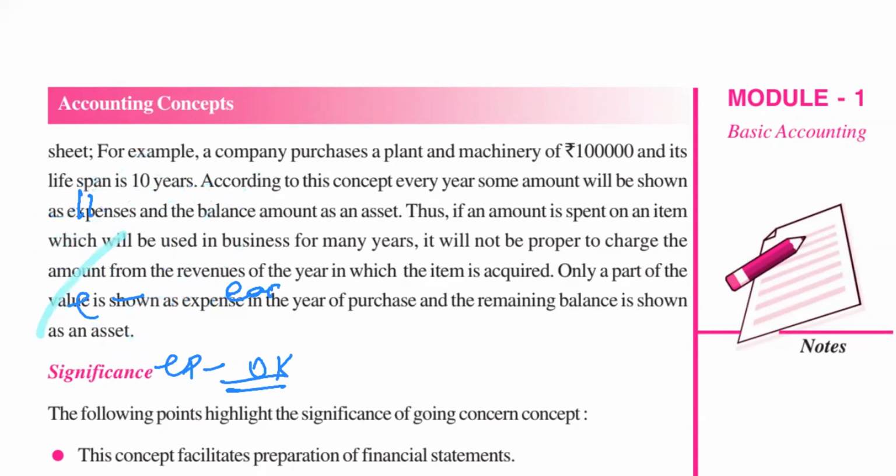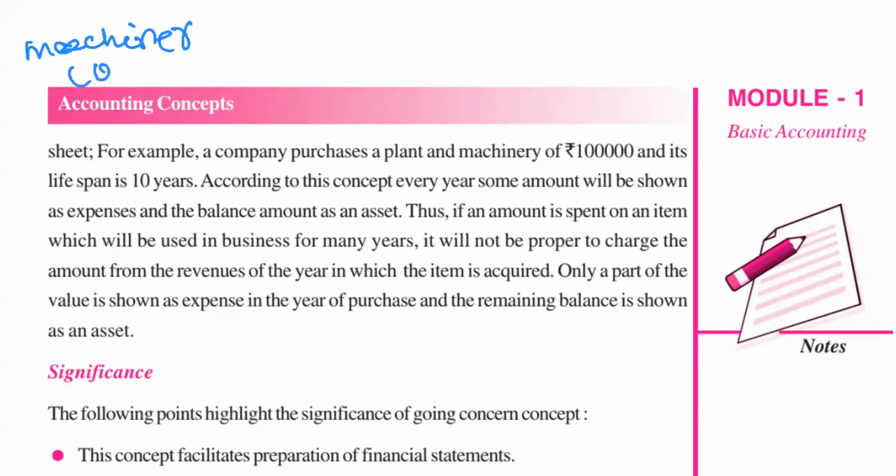Just see. You purchased one machine for your business. The cost of that machine is the price paid at the time of purchase, so you paid 1 lakh for that machinery. The life of that machinery is 10 years only. After 10 years, it will not be in a condition to be used in the business. So every year the depreciation, meaning the decrease in the value of the asset,